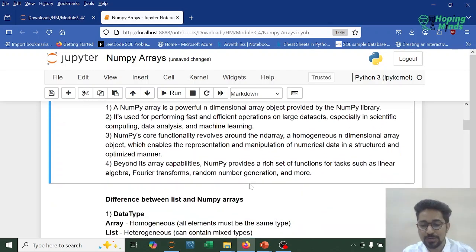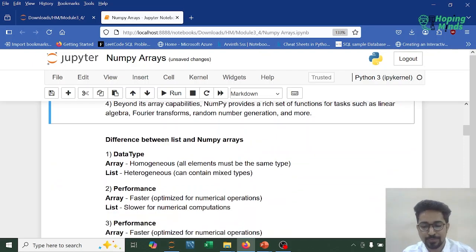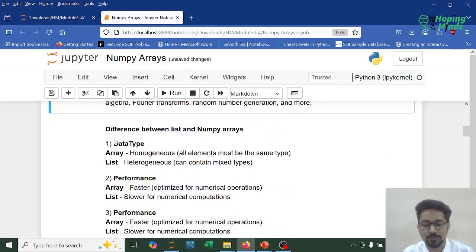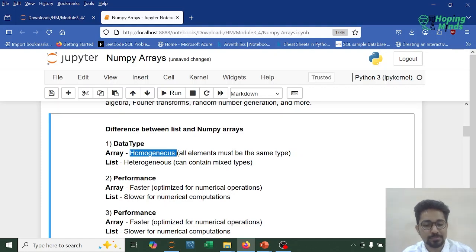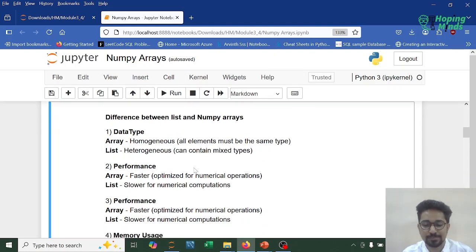Now, it's imperative to understand the difference between the list and the NumPy array because their representation is very much similar. So let's understand the difference. When we talk about data type, the NumPy array is exclusively homogeneous. All the elements must be of the same data type. Whereas list can be homogeneous as well as heterogeneous. It does allow heterogeneous data types, so it can contain mixed types.